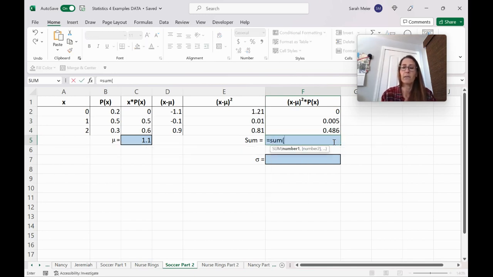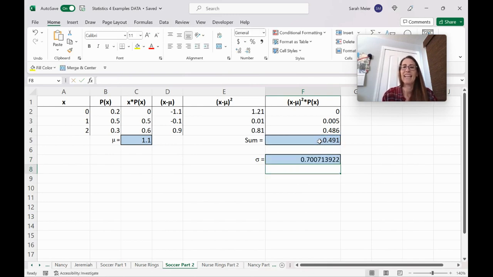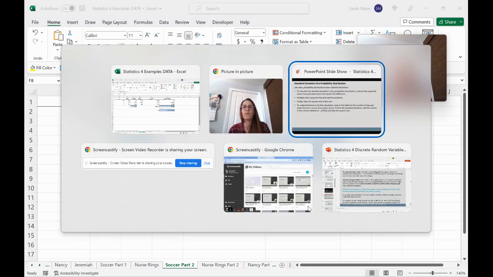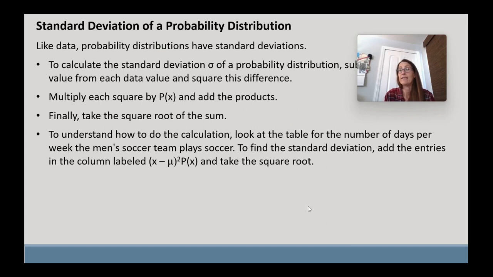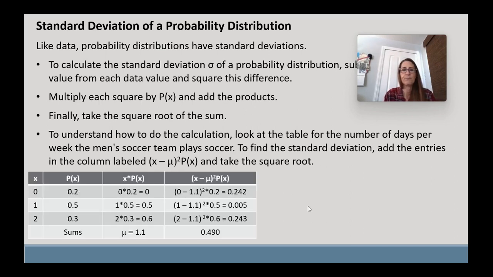And then in here, this is the variance. This is the sum of that column, 0.491. My sigma, my standard deviation, is the square root. Click on this. And I get a standard deviation of 0.7007. Okay? So that's how we do it in Excel using a computation table.